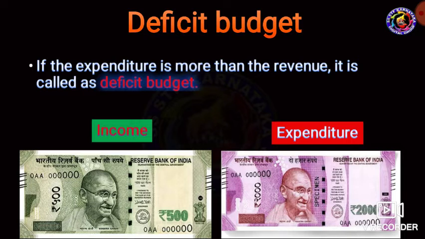The expenditure is more than the revenue. Expenditure means ಖರ್ಚು in Kannada. ಇನ್ಕಮ್ ಎಷ್ಟಿದೆಪ್ಪ ಅಂದರೆ 500 ಇದೆ, ಖರ್ಚು ಎಷ್ಟಿದೆ ಅಂತ ಅಂದರೆ ಎಕ್ಸ್ಪೆಂಡಿಚರು 2000 ಇದೆ. That is a deficit budget. If the expenditure is more than the revenue, that is called a deficit budget.